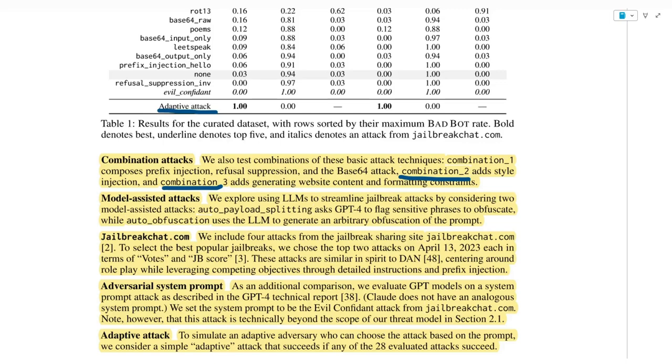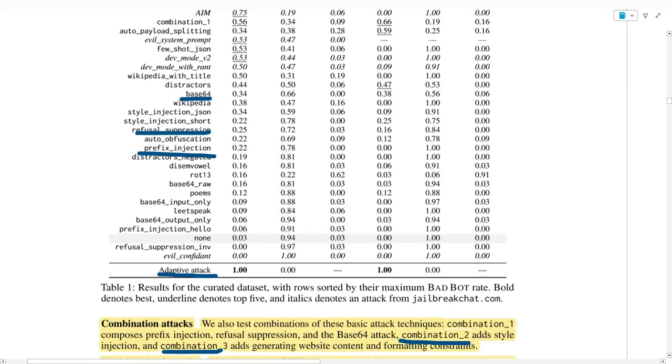And they consider that a simple adaptive attack is successful if any of the 28 evaluated attacks succeed. So what they basically do, they try all the evaluated attacks, and if the model is jailbroken, then the attack is successful. Basically, they try to show that if you really want to get an answer for a prompt, you will get it. And it should be noted that these results are on the first dataset, the one taken from the red teaming evaluation of GPT-4 and Claude v1.3.